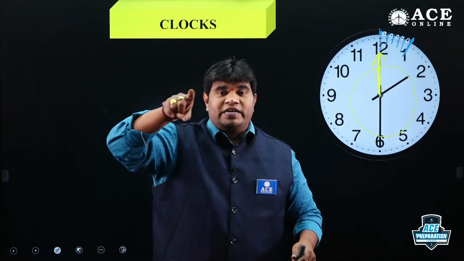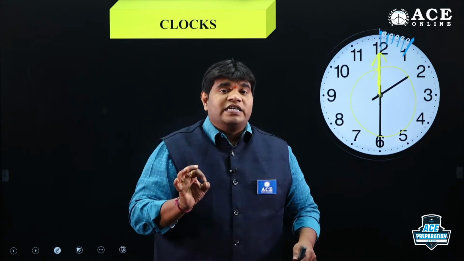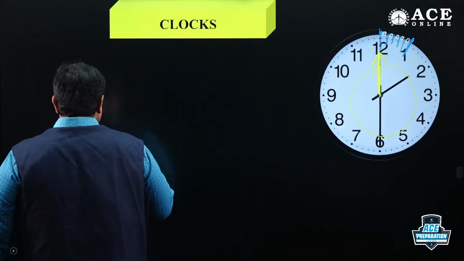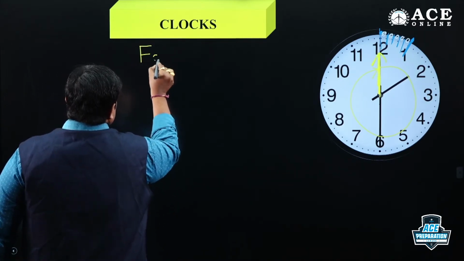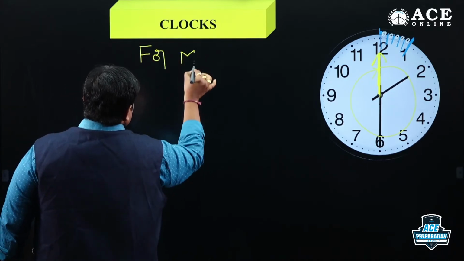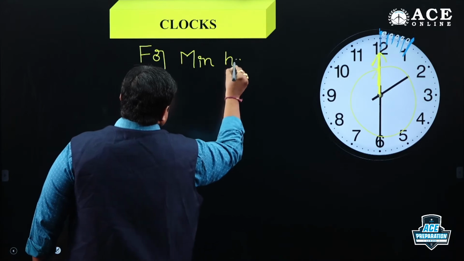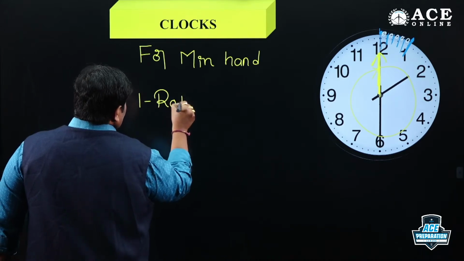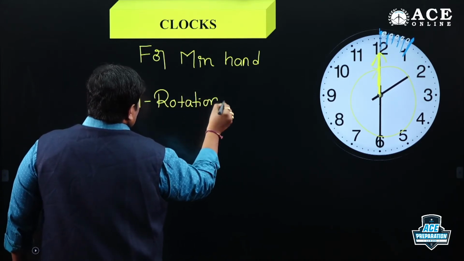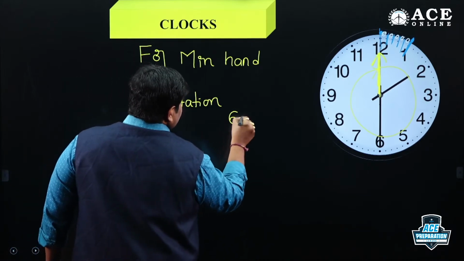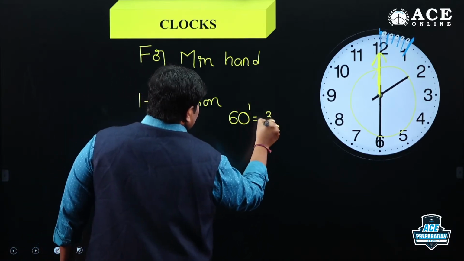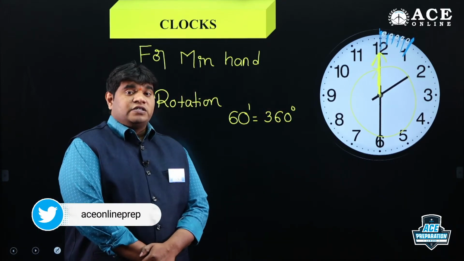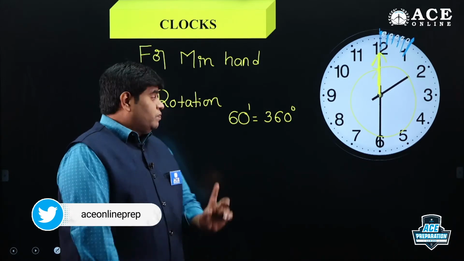So the minute hand's one rotation completed means one circle completed. For completion of one circle, how many degrees? 360 degrees. So 60 spaces for the minute hand, one rotation, is equal to 60 minutes is equal to 360 degrees. This is the first point in clocks.